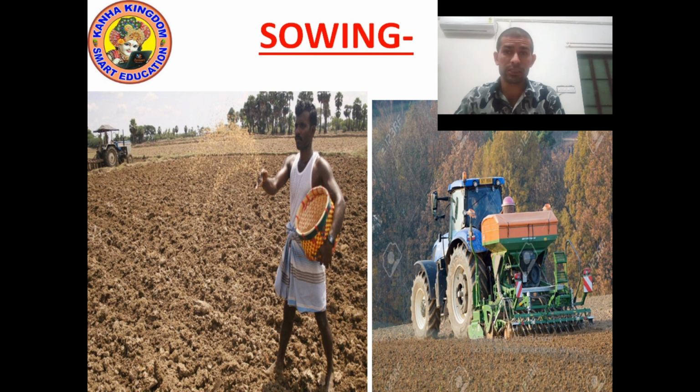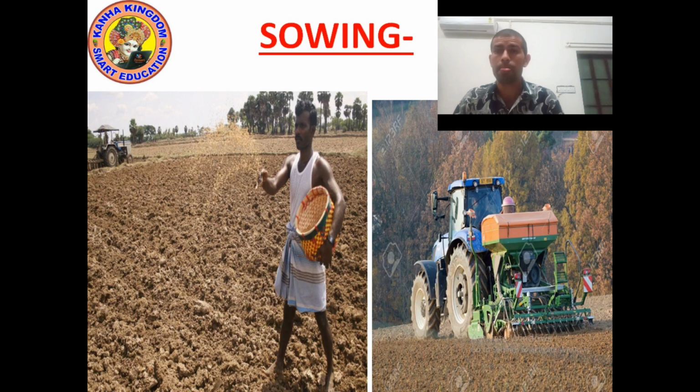You can see two pictures on the screen. First is an old time picture, second is a modern time picture. So in ancient time, people scattered the seed by hand. But in this way, all the seeds do not grow. But nowadays, we use a machinery method.